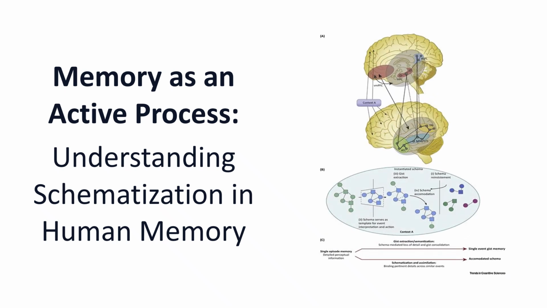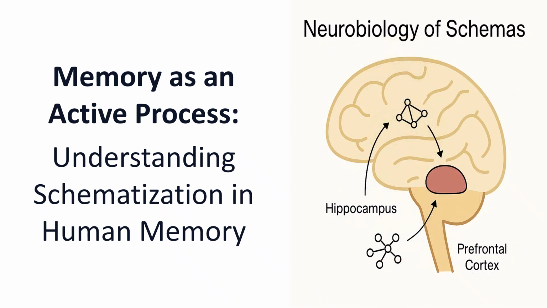Here's a complicated diagram of the neurobiology of schemas. Memory isn't like pressing play on a video. It's a reconstruction process. Different parts of the brain, such as the hippocampus and prefrontal cortex, work together to rebuild our memories. Each time we recall something, we fill in gaps using our schemas. So what we remember often reflects interpretation more than reality. That's why two people can recall the same event differently.